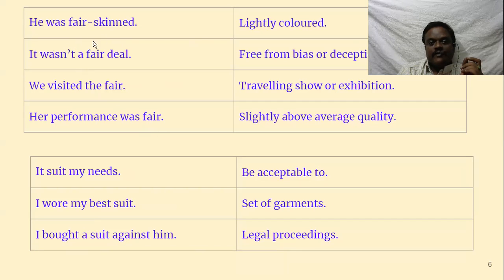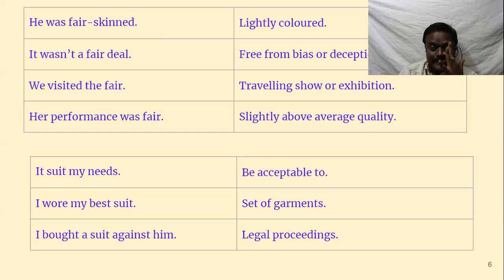Next one, you see, he was fair skinned. Let us read all four sentences. It wasn't a fair deal. We visited the fair. Her performance was fair. See, all fair, same pronunciation, same spelling, but all these four fairs have different meanings. What is the meaning of the first fair? He was fair skinned. This means slightly colored. We speak of his color.